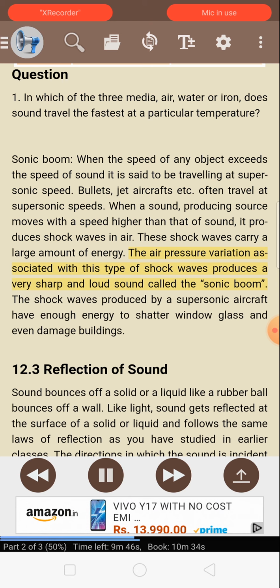The air pressure variation associated with this type of shock waves produces a very sharp and loud sound called the sonic boom. The shock waves produced by a supersonic aircraft have enough energy to shatter window glass and even damage buildings.